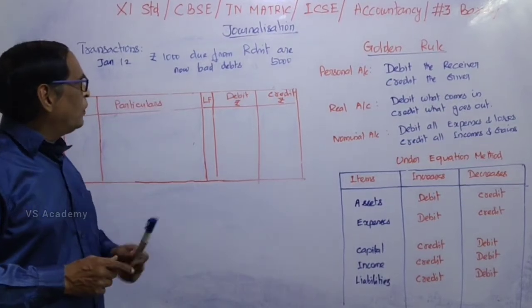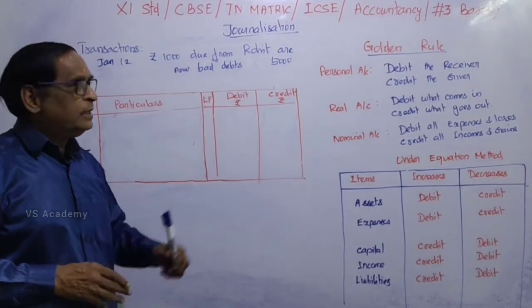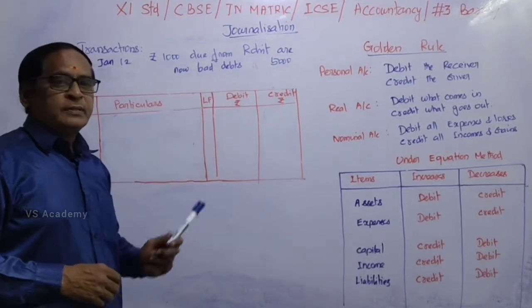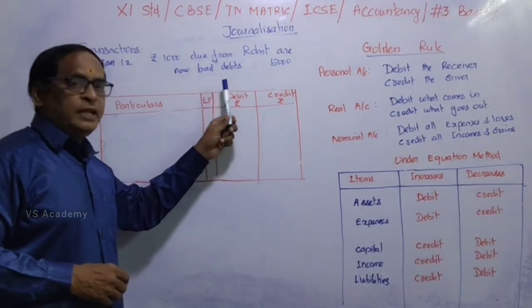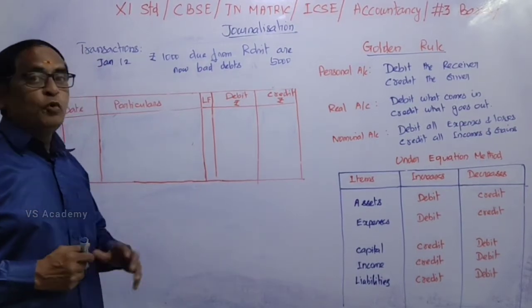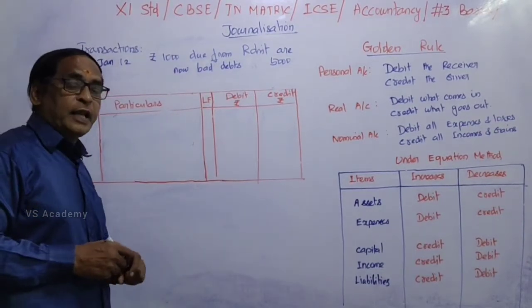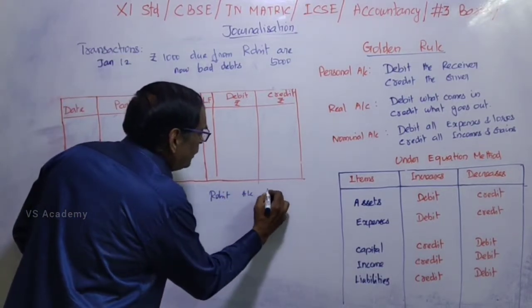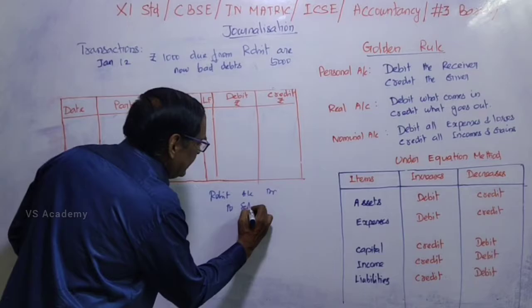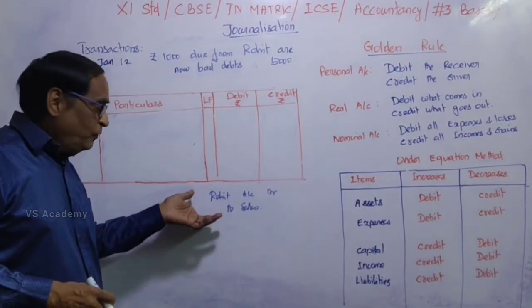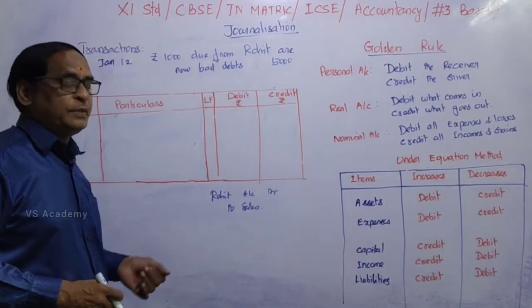The next one is Jan 12. Rupees 5,000 due from Rohit are now become bad debts. First of all, we should know what is bad debts. Bad debts means the debts which cannot be recovered. For example, we would have sold some goods to Rohit. At the time, Rohit account debit to sales. It is a correct entry. Now he is not in a position to pay that amount. So we have to treat that amount as a bad debt.